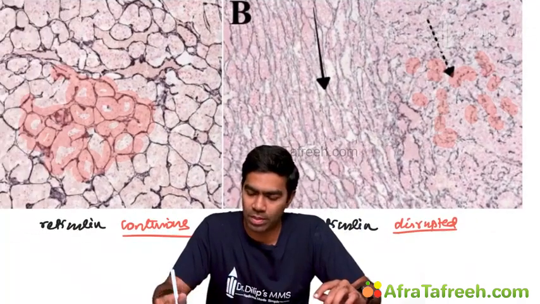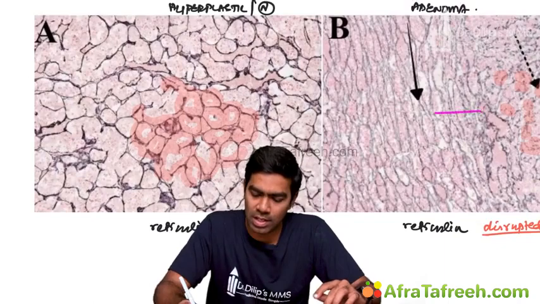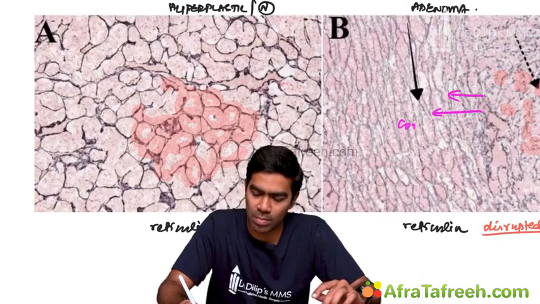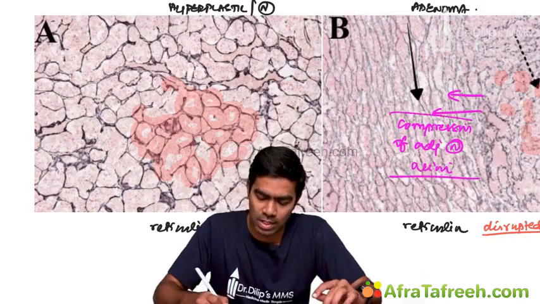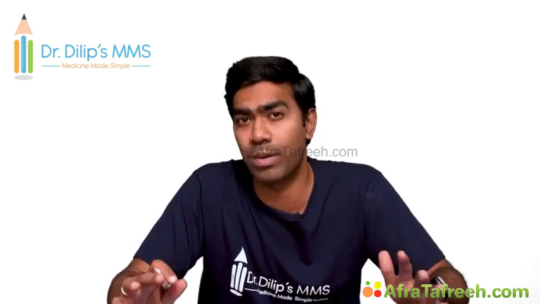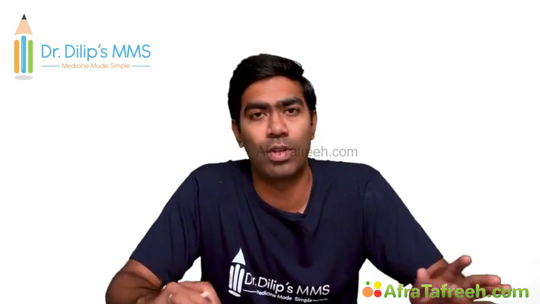Second one, you can see here there is a compression of the adjacent normal acini. Compression of adjacent normal acini. But here you don't see anything like that. So you don't have any compression of the adjacent normal acini. So these are the two very, very important and solid points that you have to know to differentiate between a pituitary adenoma versus a hyperplasia. Very, very important in histology.